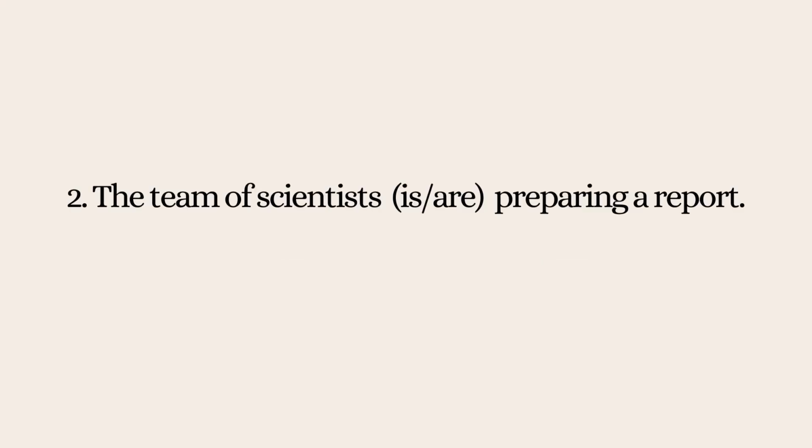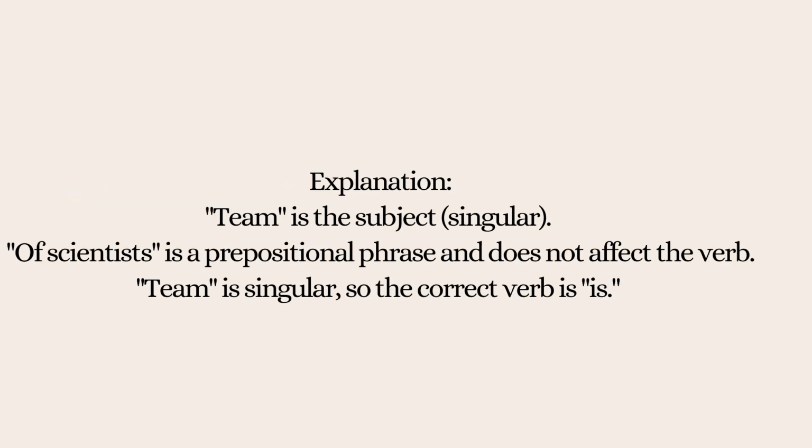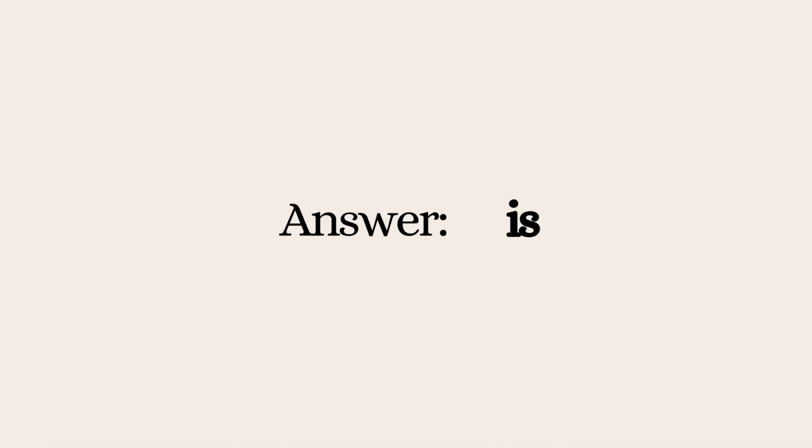Next one. The team of scientists is or are preparing a report. Let's ignore of scientists, that's the prepositional phrase. Then we have the team to focus on as the main subject. The team, singular. So obviously we have to use is.